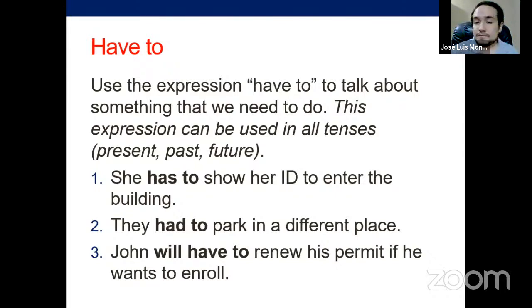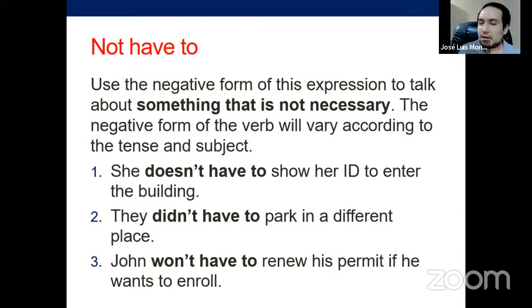Now, I think this is not new. We know how to use have to, because at least I think it's the verb that you learn right in the first lessons of any English class, one of the four basic verbs in English, and we know that this is for necessity. Okay, so that's it. This is not new. If it's negative, of course, it depends on the tense.